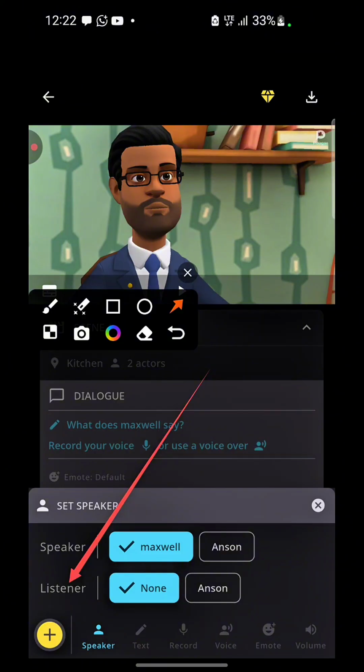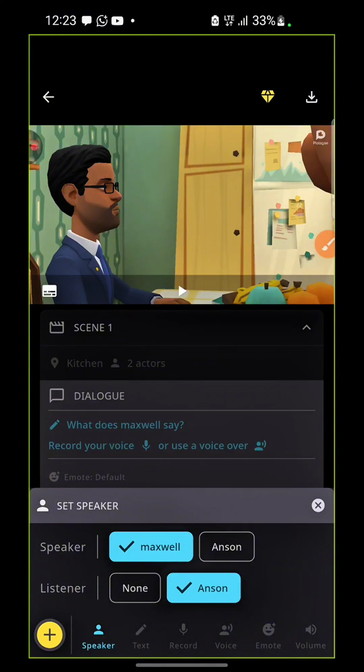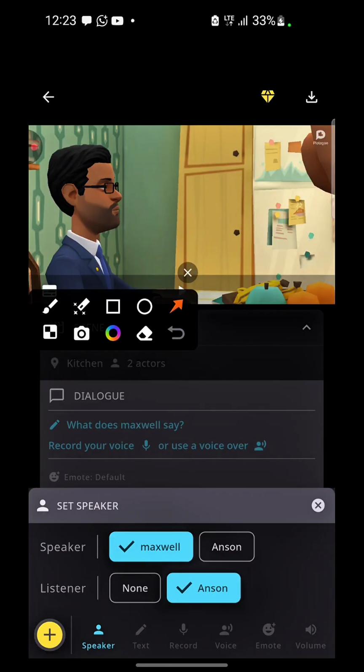We only have two people on the scene, which means Ansin is going to be the listener. So I'll click on Ansin to be the listener. It means that when Maxwell speaks, he's going to be looking at the other person at the other end. Do you understand?